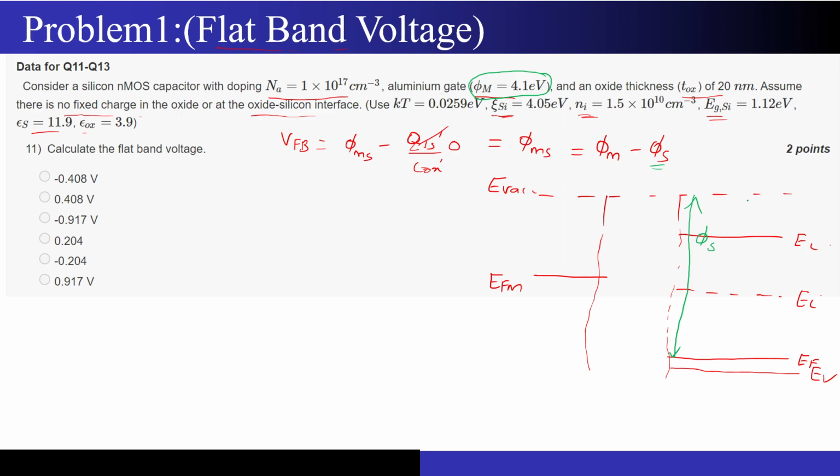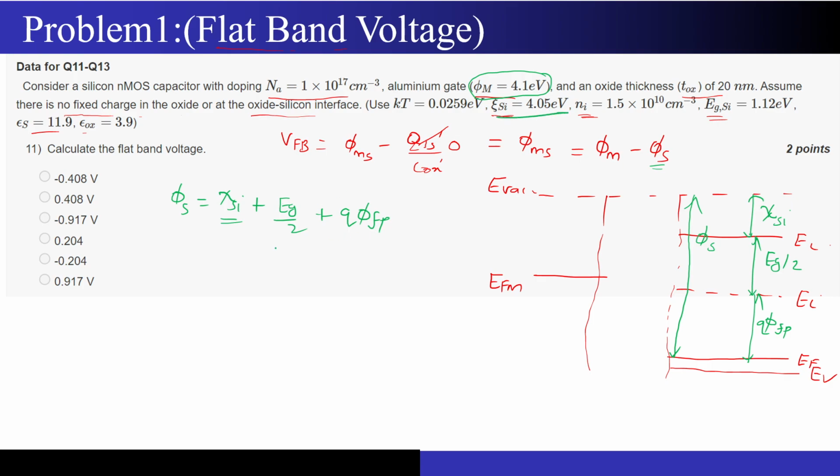So phi s will be what? First of all, this is chi Si. This is Eg by 2. And this EI minus EF is q phi FP. So phi s is chi Si plus Eg by 2 plus q phi FP. Chi Si has been given to me, just look over here.